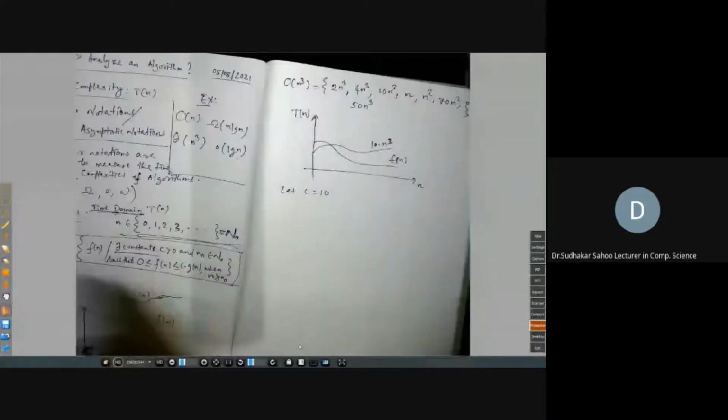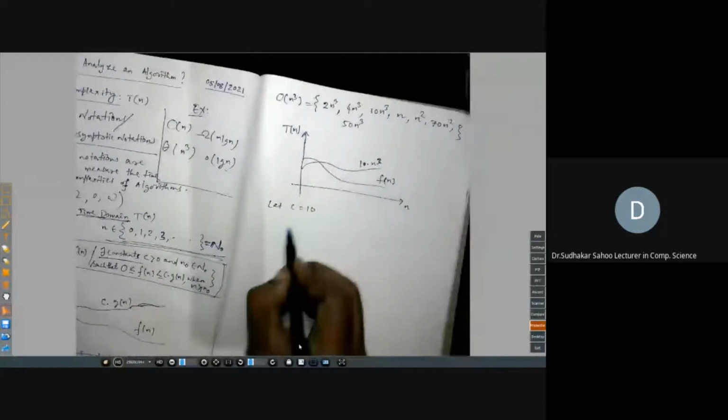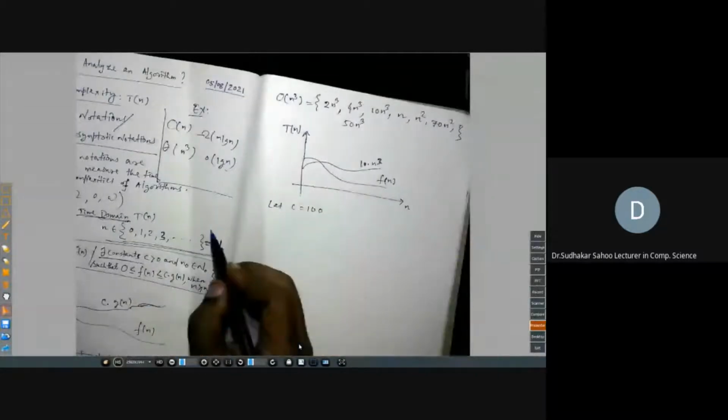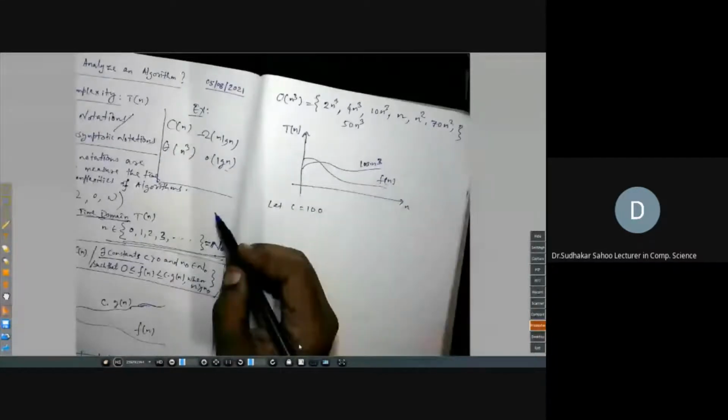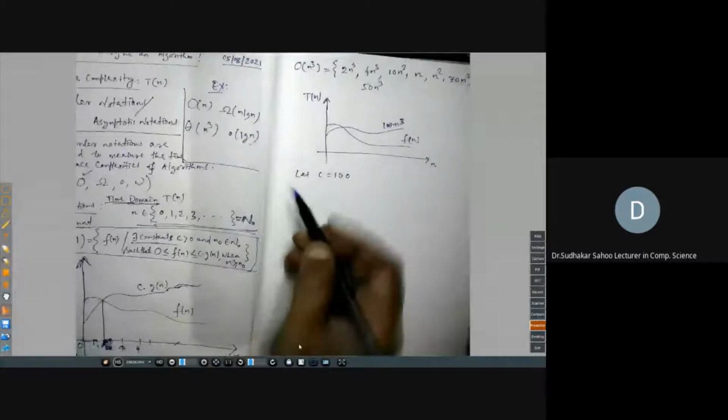If C equal to 10, it is not working. If C equal to 100, is 50 n cube less than 100 n cube? Yes, sir. That means there exists a constant. One constant you can always find, so that this condition holds. So 50 n cube also belongs to this set.